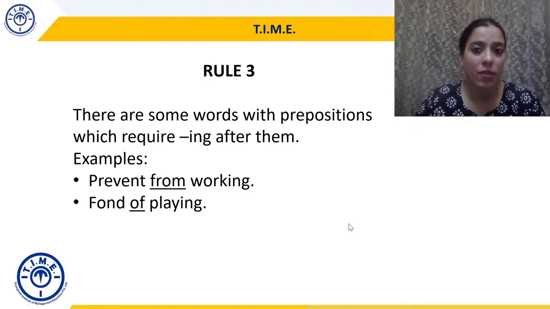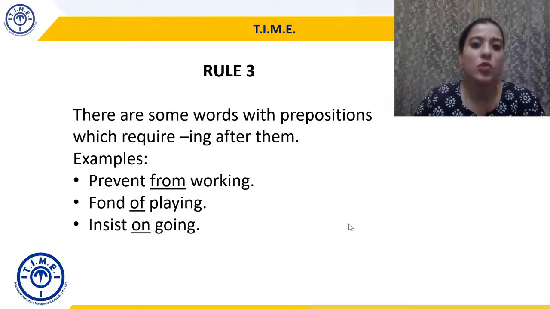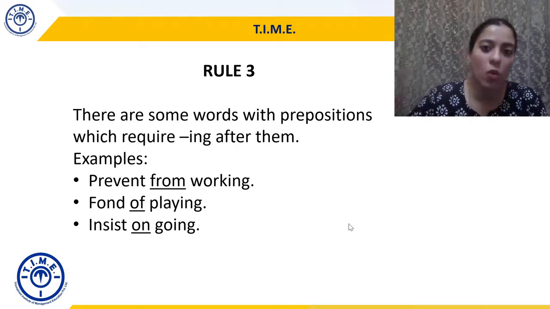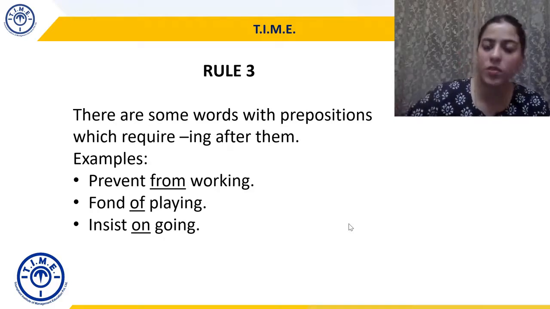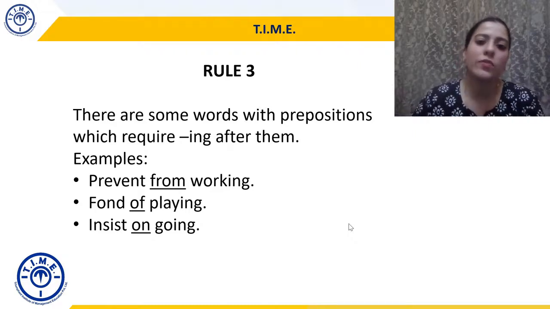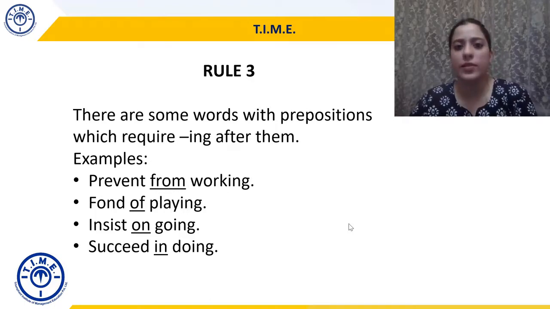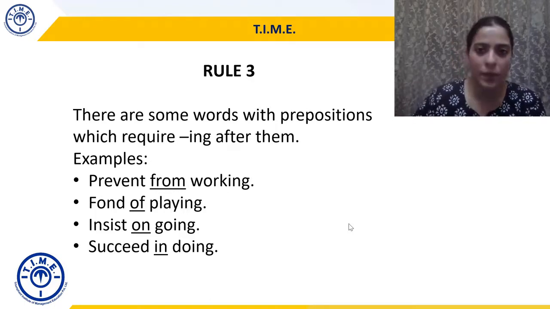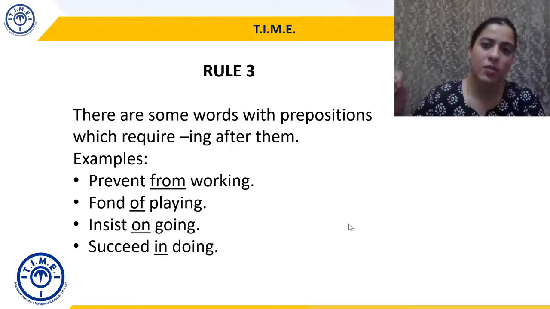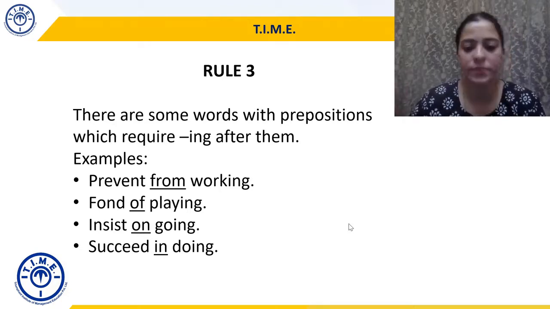Fond of playing. Fond of play नहीं आएगा, fond of playing आएगा, right? Insist on going. Not insist on go, not insist on went. No, insist on going. So some words with prepositions always require the ing after them, as in the ing suffix. Succeed in doing. He has succeeded in doing something, not in do something, right? So succeeded or succeed in doing.